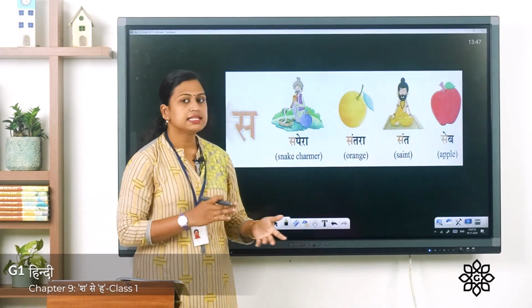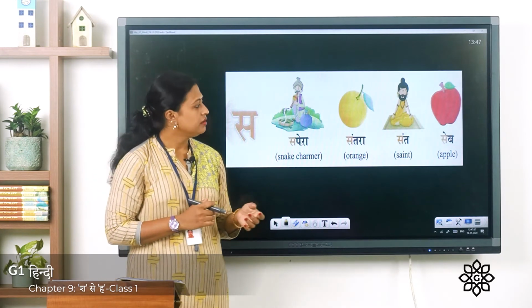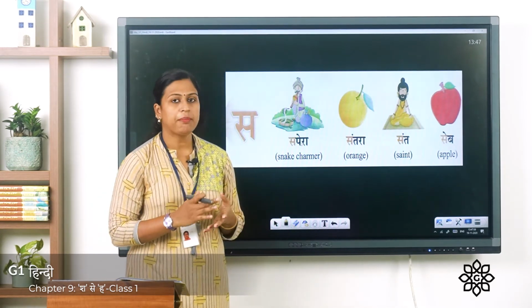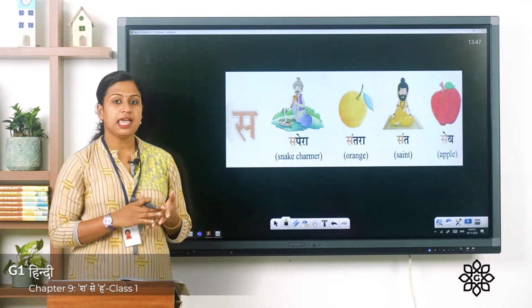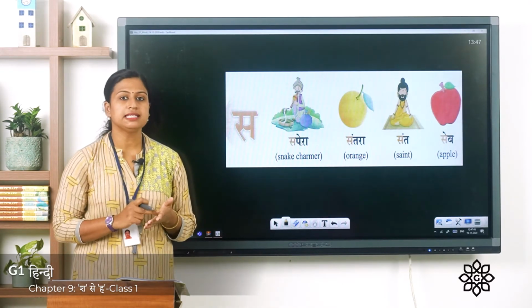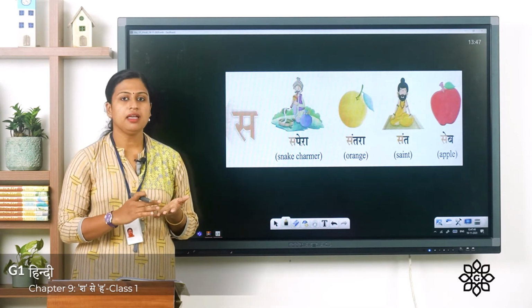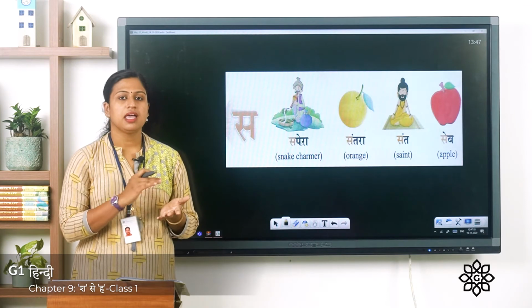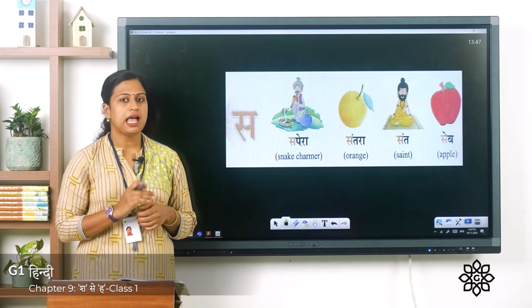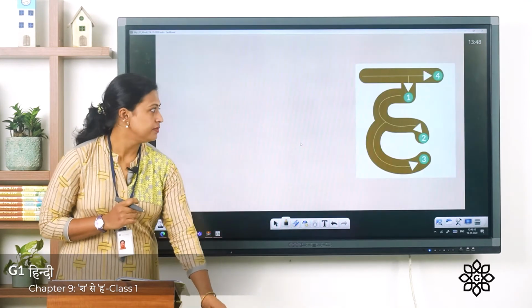Third one, saint. In Hindi we say sant. Fourth one is of apple. We say seb. This sounds say because it has a symbol on the top. Sa plus a makes the sound say. Seb means apple.